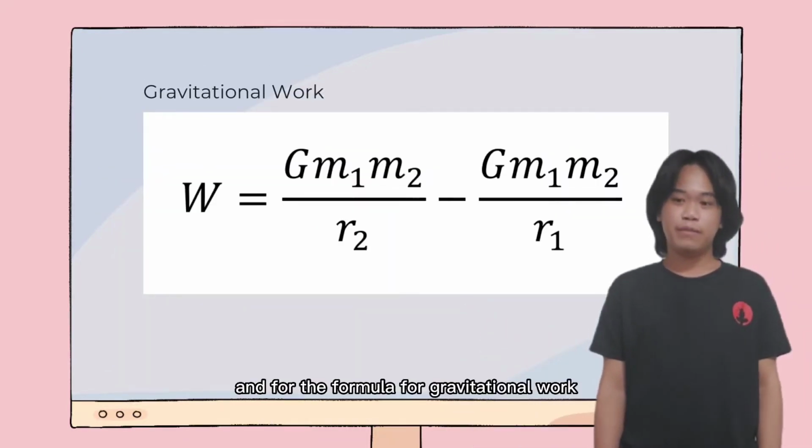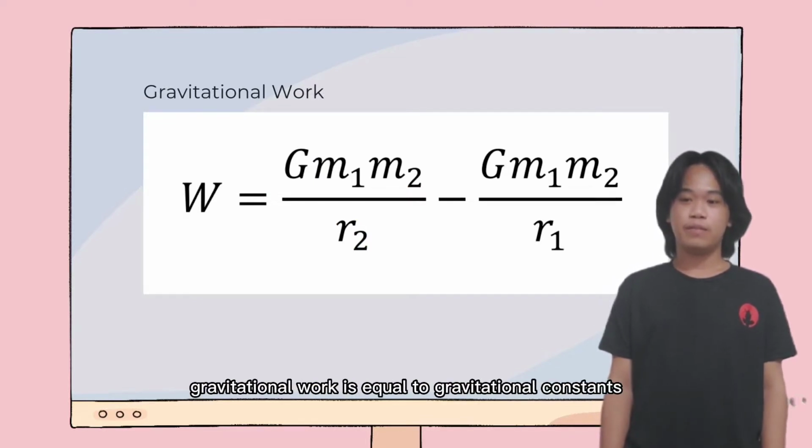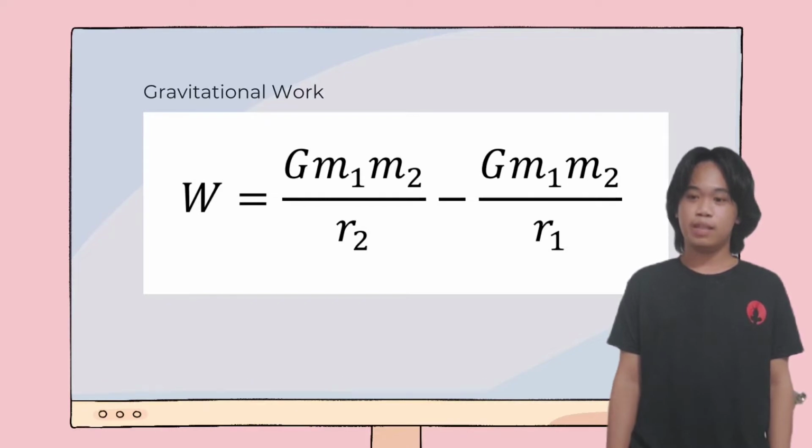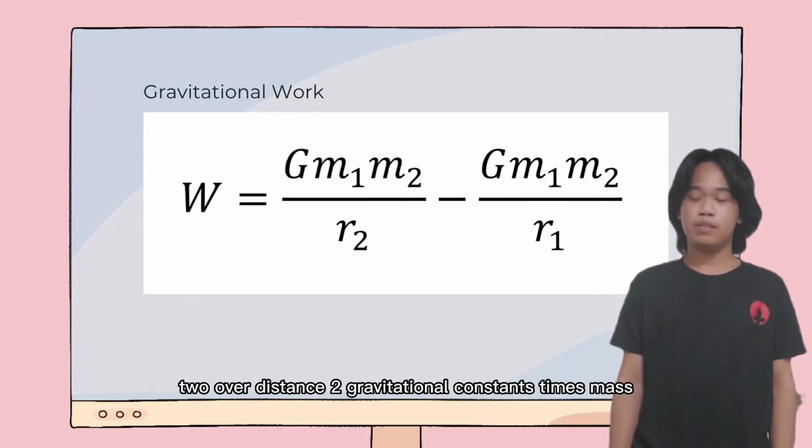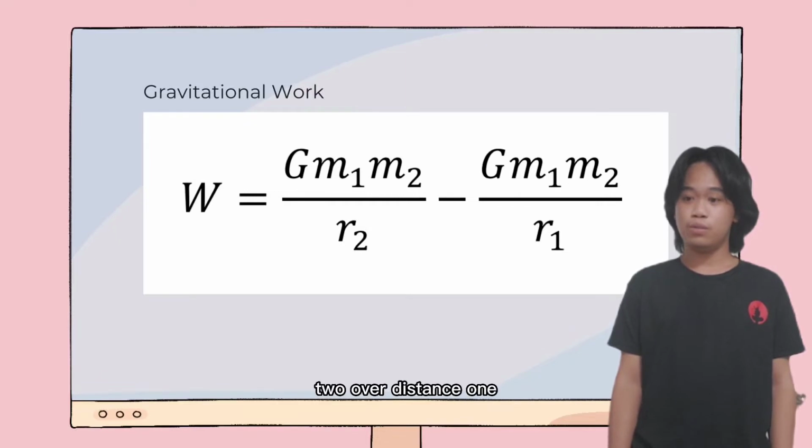And the formula for gravitational work is equal to gravitational constant times mass 1 times mass 2 over distance 2, minus gravitational constant times mass 1 times mass 2 over distance 1.